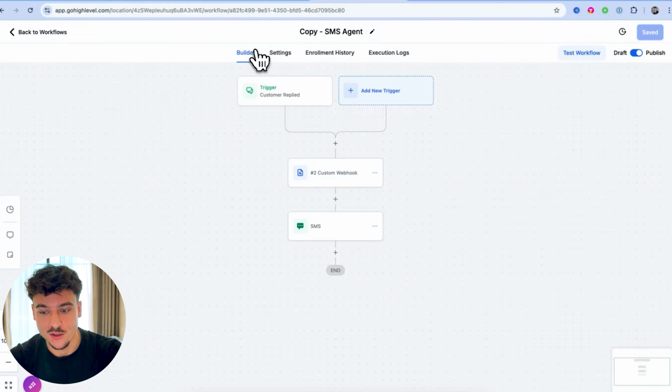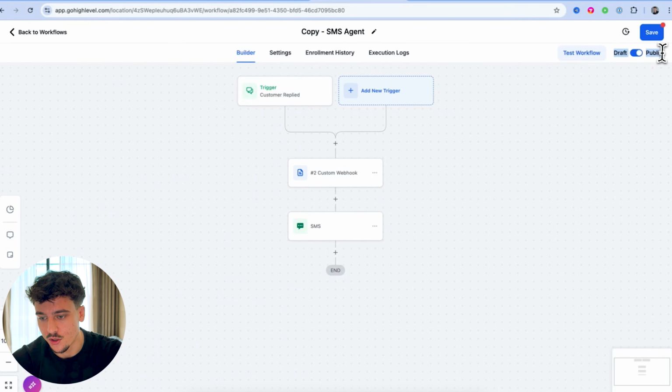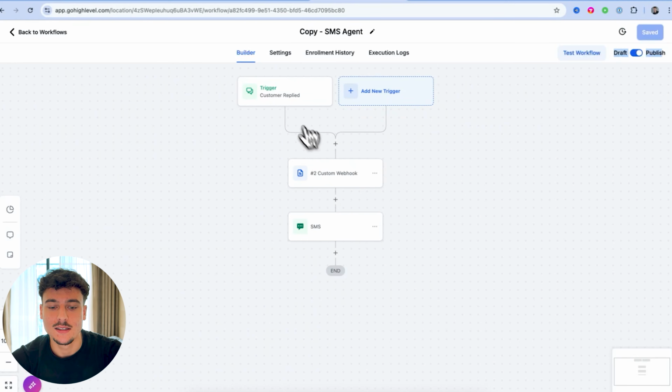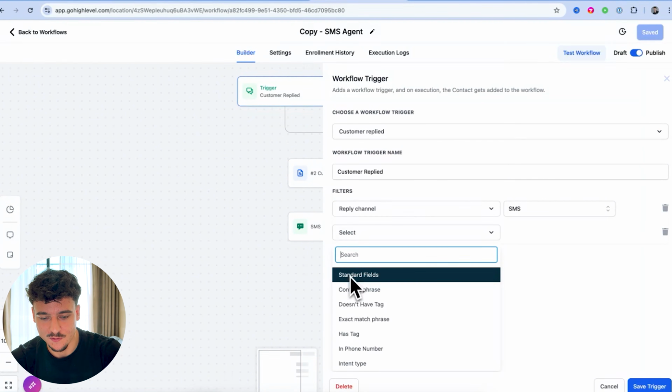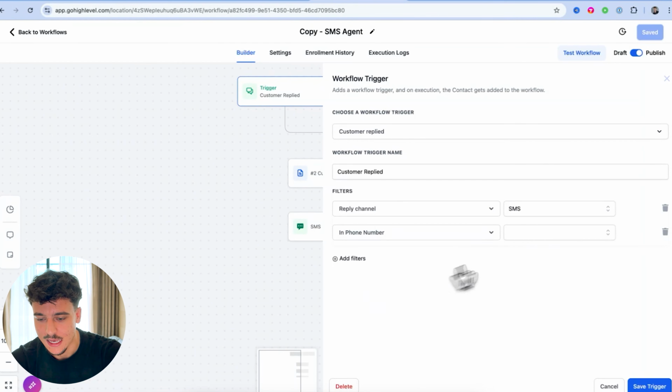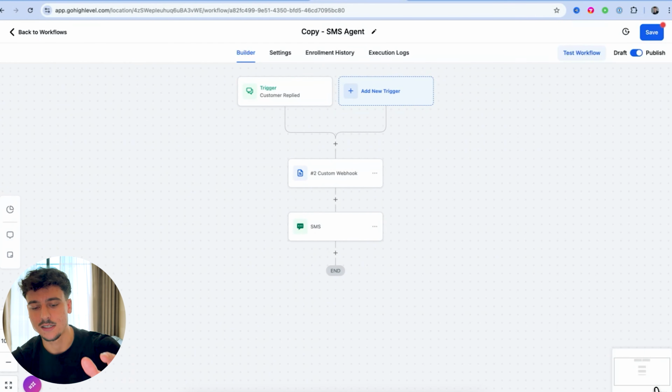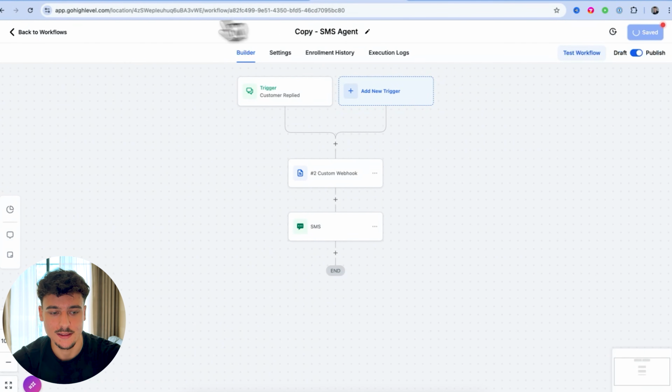Okay, guys, I actually forgot to do some important things. Number 1, make sure that you publish this flow. You need to make sure it's published and click on save. And then inside the trigger, we actually needed to remove the second filter. So we had a second filter being phone number, and it was empty, which actually caused the flow not to trigger. So make sure that you delete this as well and save the trigger. But you guys have the template anyways. Make sure it's published and then just click on save.